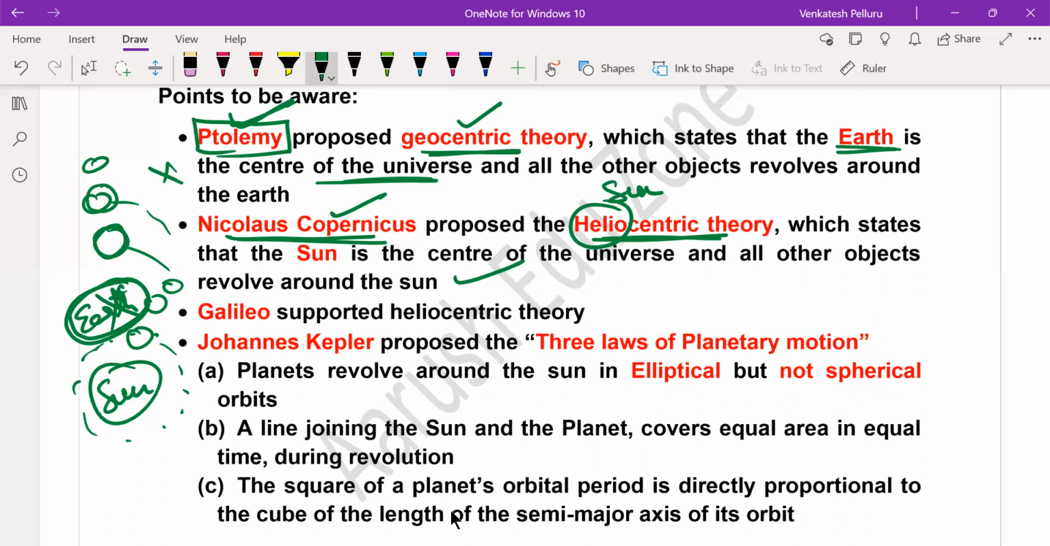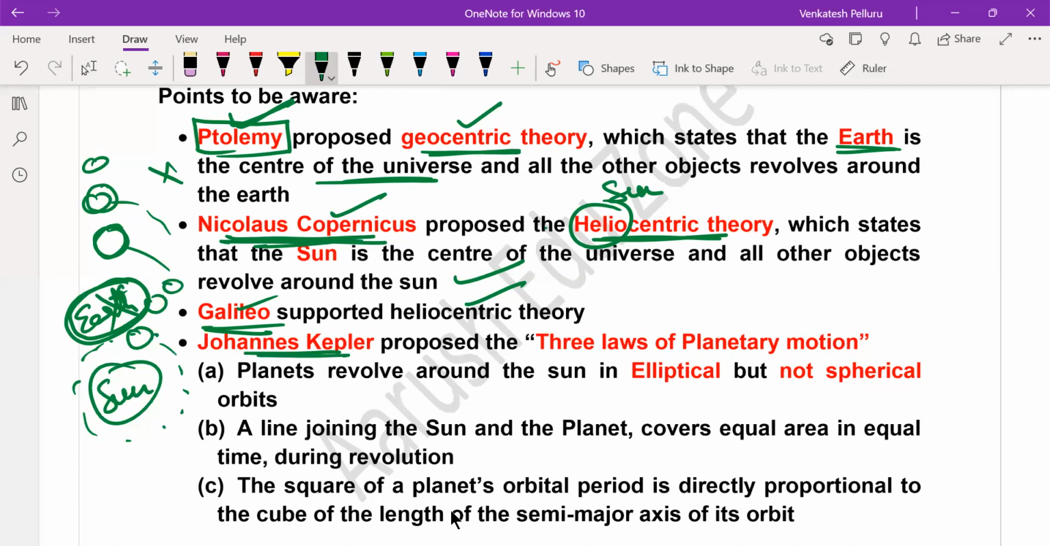Galileo, with the help of telescopic observations, supported the heliocentric theory, and he scientifically proved that the heliocentric theory is the correct version of the revolution of objects in the universe or in the solar system. He proved that the geocentric theory is a wrong proposition, whereas the heliocentric theory is the correct proposition, by observing planets through telescopes. Who proved that? Galileo. But he did not propose it. The proposal was made by Nicholas Copernicus.